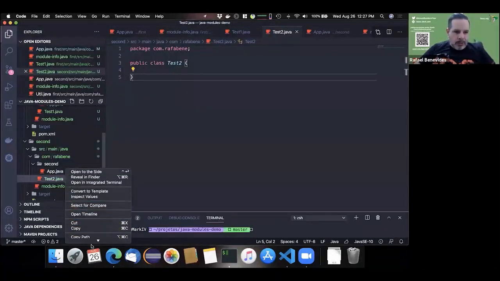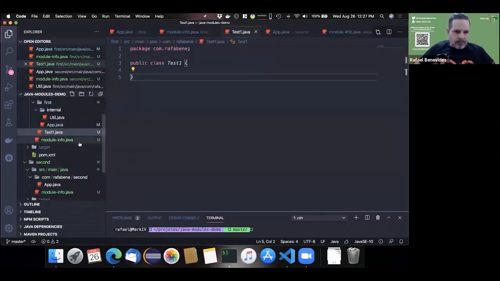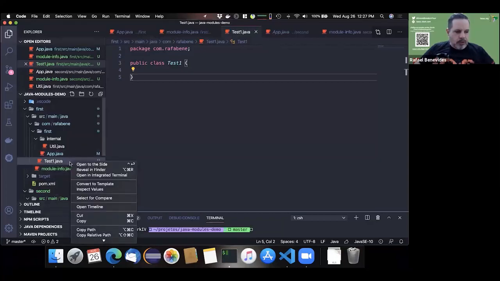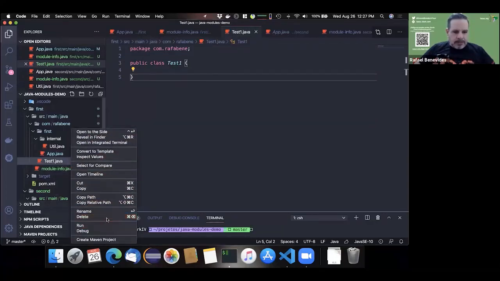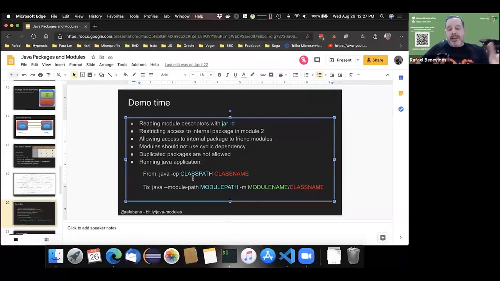Let me remove this, and remove also this class. Now we have only the first and the second package available. We saw that instead of using the Java class path, we use the module path and -m with the module name and the class name, right?